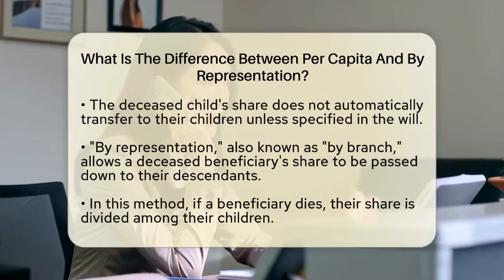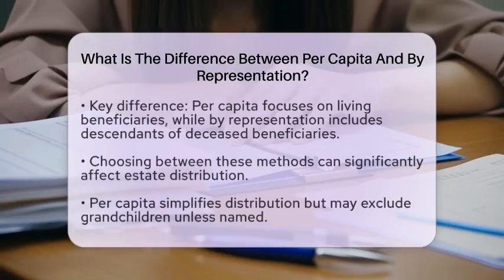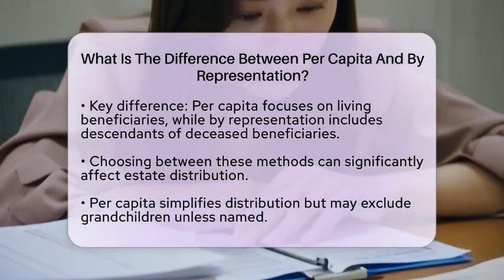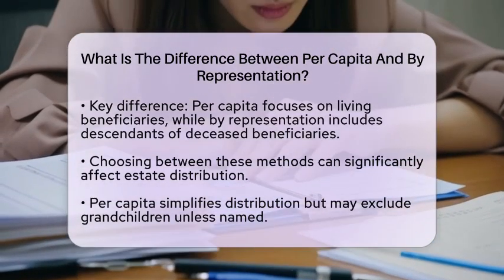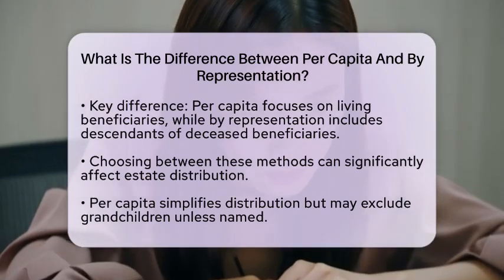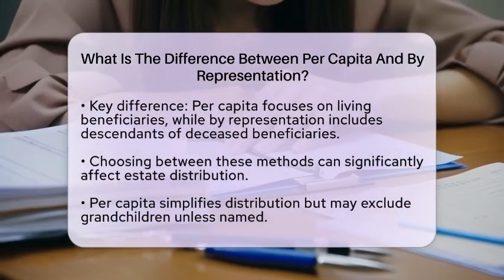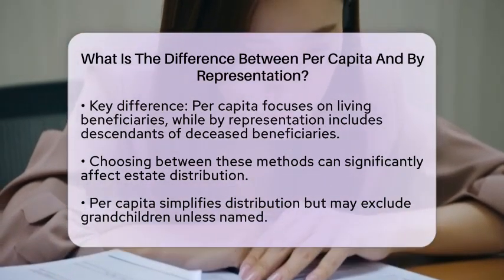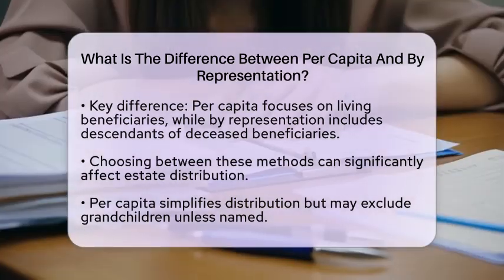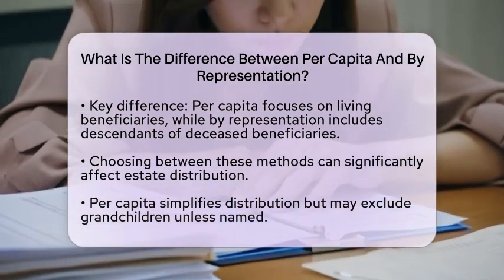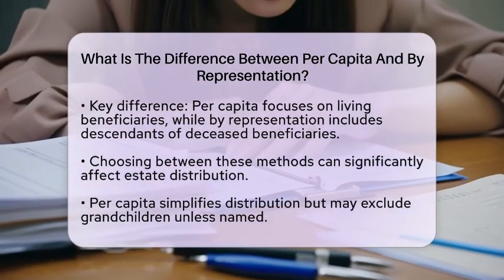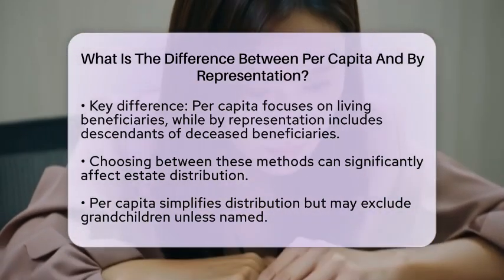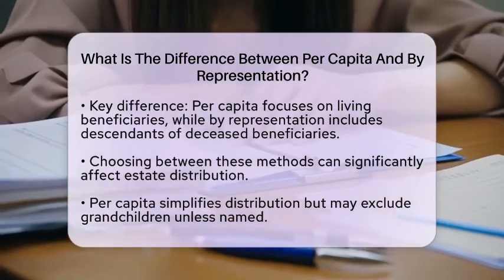Per capita focuses on equal shares among living beneficiaries at the same generational level. It does not include the descendants of deceased beneficiaries unless they are named. On the other hand, by representation ensures that the descendants of a deceased beneficiary inherit their share, dividing the estate by family branches.